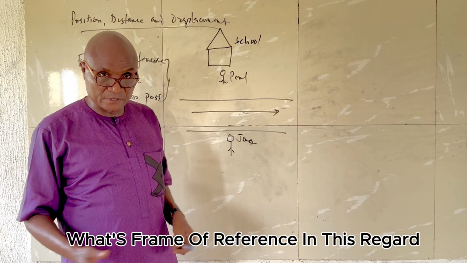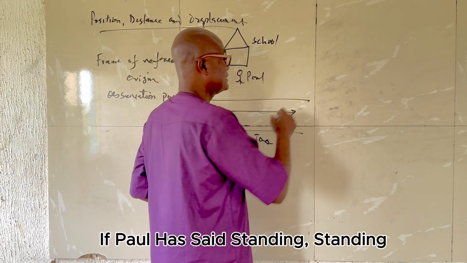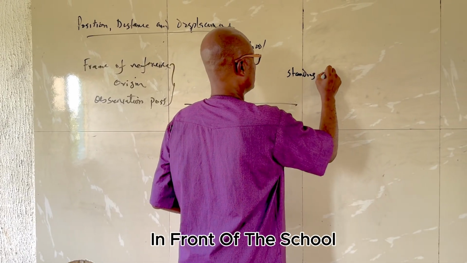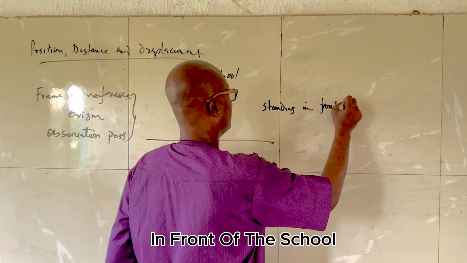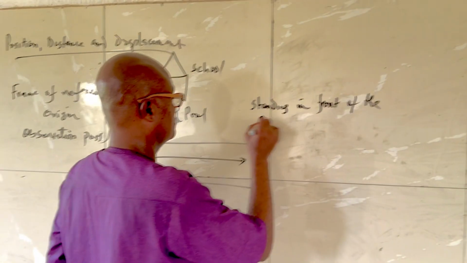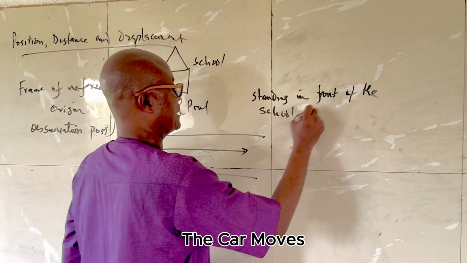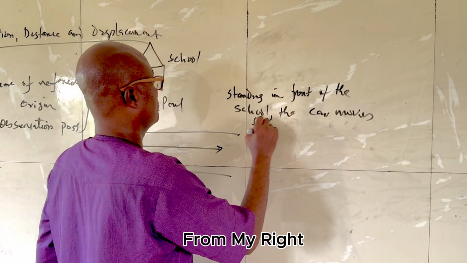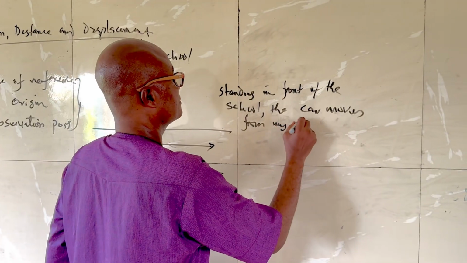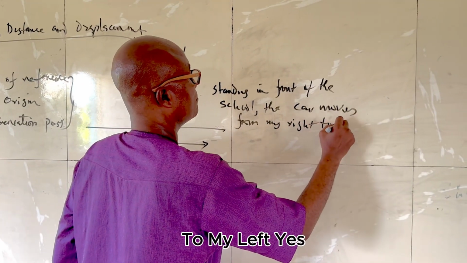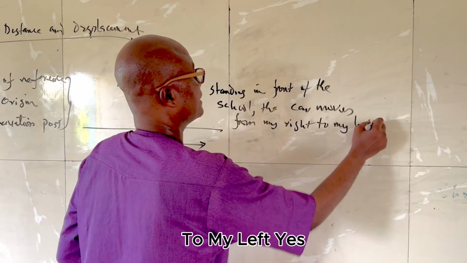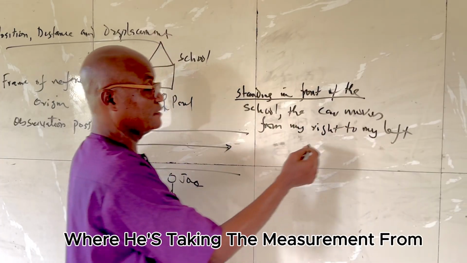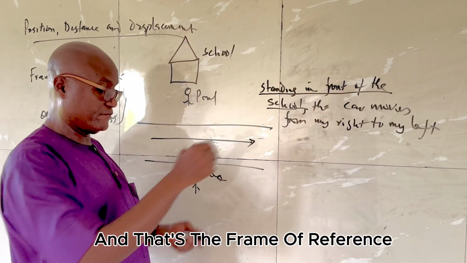What's the frame of reference in this regard? If Paul had said, standing in front of the school, the car moves from my right to my left, yes, this would be correct because he had put the observation post where it's taking the measurement from, and that's the frame of reference.